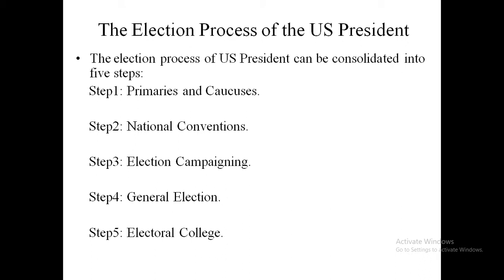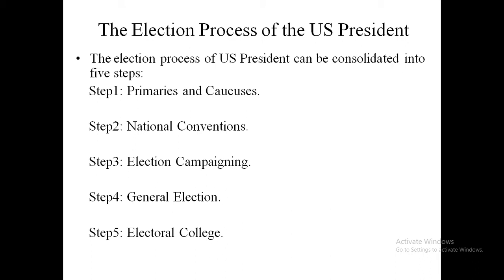All the candidates will visit the entire states. They put forward their policies and their future plans in order to win the support of the people. The fourth step is the general election or the popular vote.